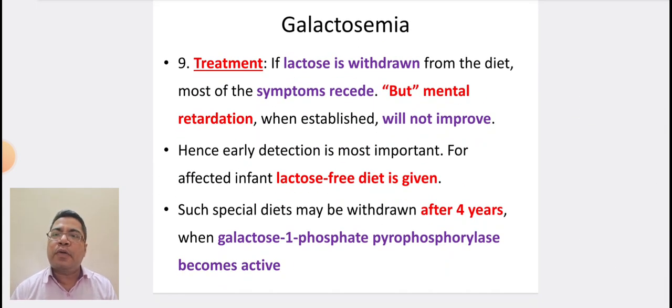Coming to the treatment of galactosemia, if lactose is withdrawn from the diet, most of the symptoms recede, but mental retardation, when established, will not improve. Hence, early detection is most important. For infants affected, a lactose-free diet is given. Such restriction may be withdrawn after 4 years, when galactose 1 phosphate pyrophosphorylase becomes active.